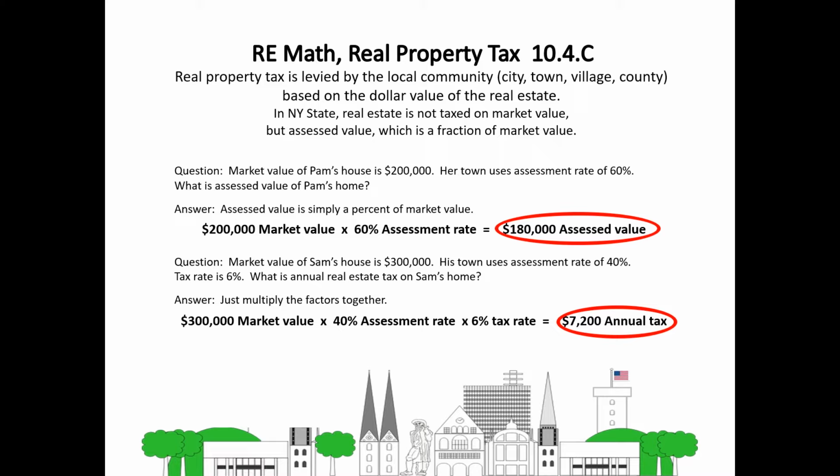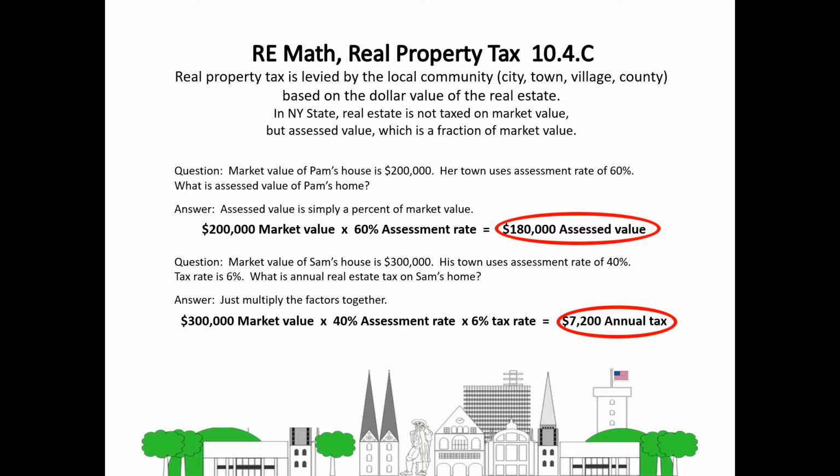So we take the market value of Pam's home, which is $200,000, times the assessment rate, 60%, and we wind up with an assessed value of $180,000. Now, you gotta love the assessment rate, because wouldn't you rather pay tax on $180,000 than on $200,000? Of course. So the assessment rate is your friend. It's what winds up lowering your real property tax.